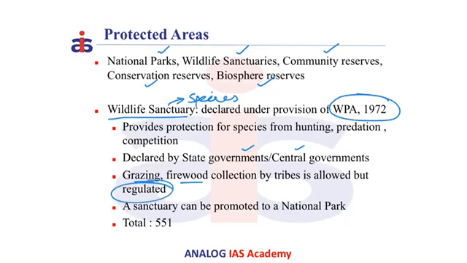A sanctuary is a smaller area, and if importance or protection is to be given to a larger extent, then a sanctuary can be promoted to a national park. So far, there are 551 wildlife sanctuaries in India.